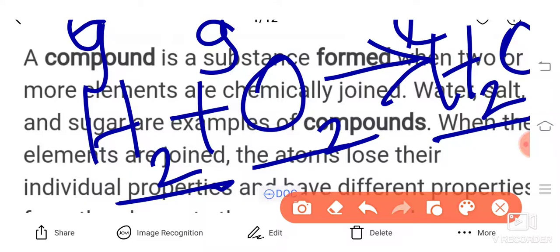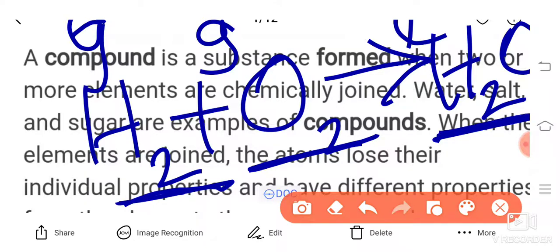Now see, this hydrogen is a combustible gas, means it burns, right? Oxygen is the supporter of combustion. Means if you want to burn something, you'll have to burn it in the presence of oxygen. Only then it is going to burn, isn't it? So oxygen is a supporter of combustion. But water is neither combustible nor a supporter of combustion.